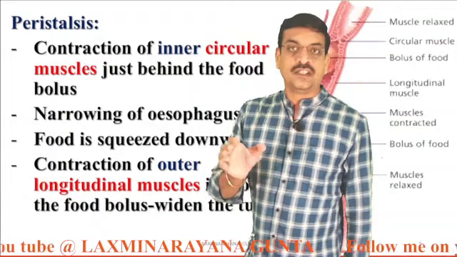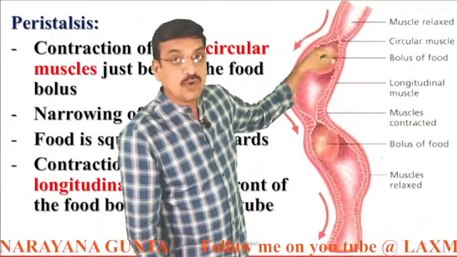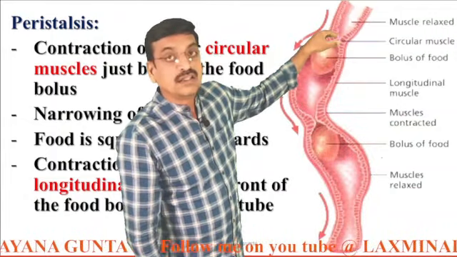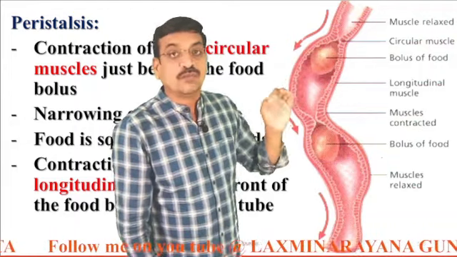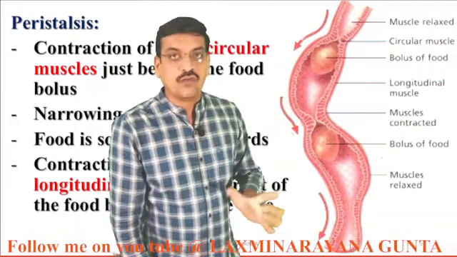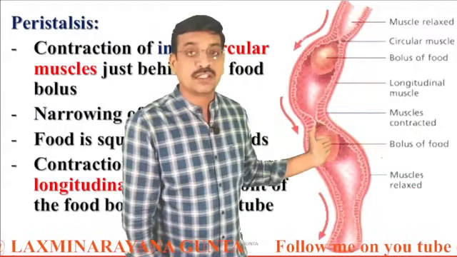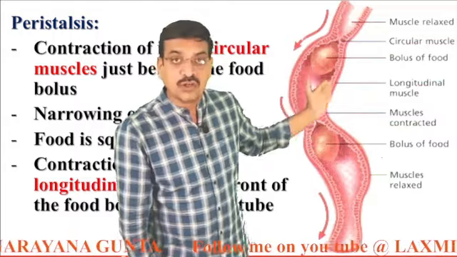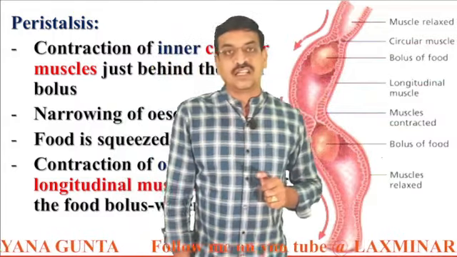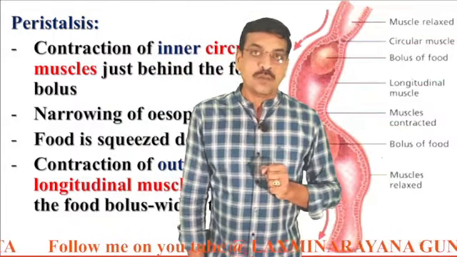In simple terms, the circular muscles above the food are contracted and the circular muscles below the food are relaxed, which makes the food move forward. These peristaltic movements are not only observed in the esophagus, they are observed throughout the alimentary canal. This process is called propulsion.